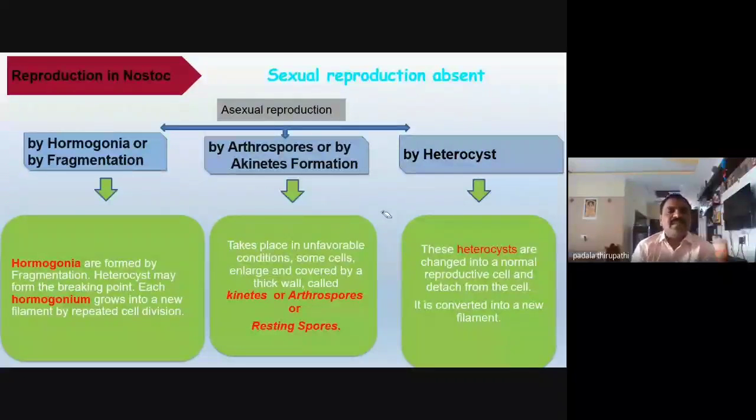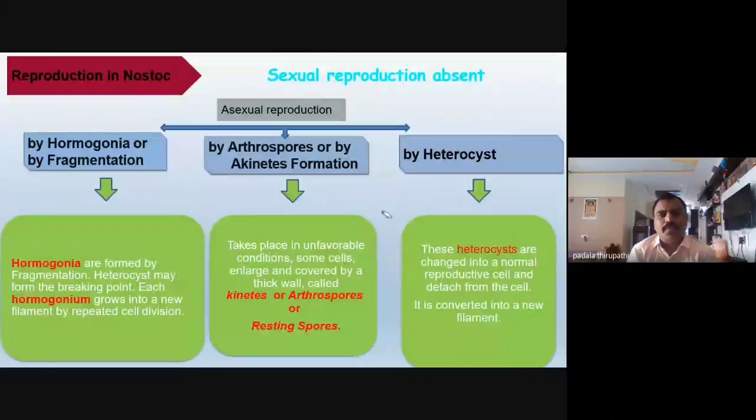Whenever the heterocysts are formed in the middle part of the trichome, that is an intercalary heterocyst, the region right beneath the heterocyst cells is ready to form hormogonia. Each hormogonium grows into a new filament by repeated cell division, going on to produce the complete trichome or filament of the Nostoc.